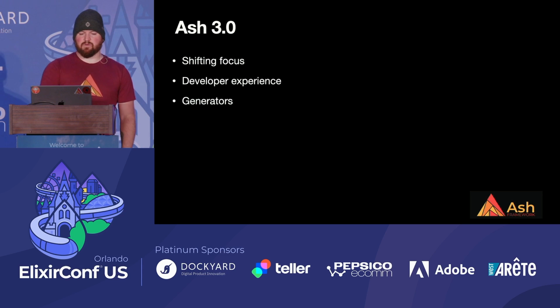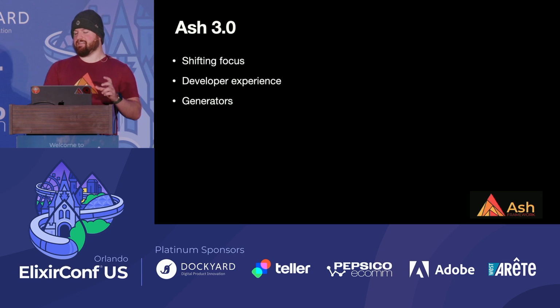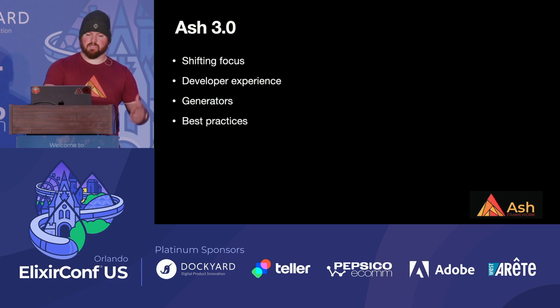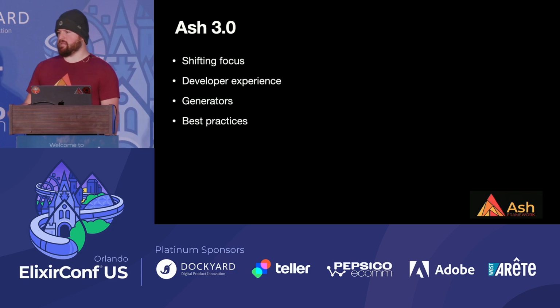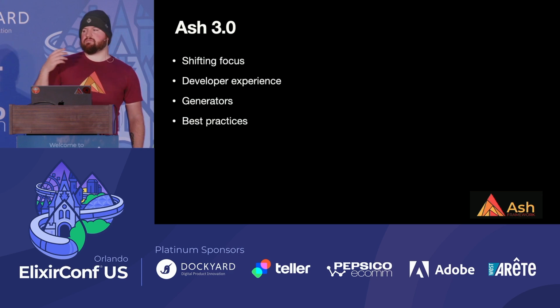And so we're focusing on developer experience, things like generators, high quality generators to get started. That's one of the hardest things that people are dealing with right now, is they have to copy stuff from the getting started guide into files. And that's just not a good experience for new people or even experienced people that are just trying to start a project. We also really want to focus on best practices. So Ash kind of pushes you towards a lot of different patterns, but you can technically do anything. You can attach any functional behavior to any bit that we do for you. And so we really need to build up a set of cookbooks, tools to illustrate: here's how we would suggest that you build this kind of thing.